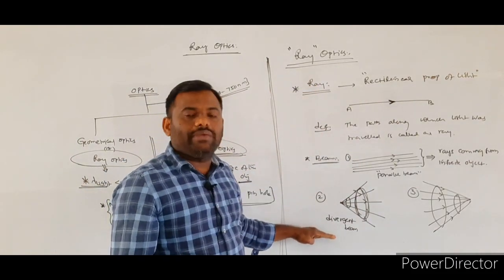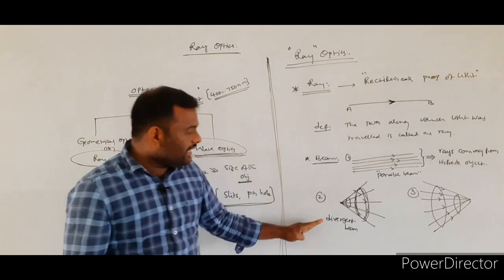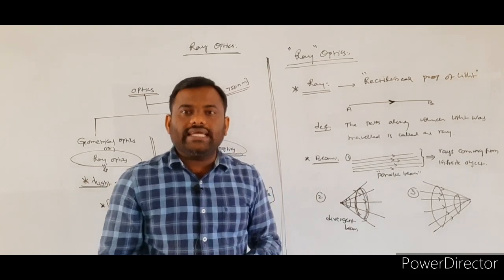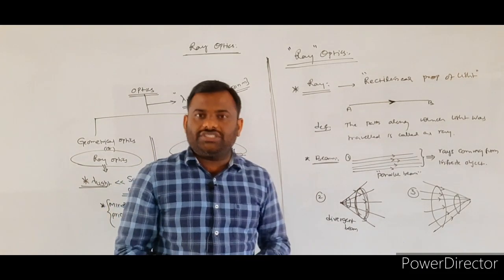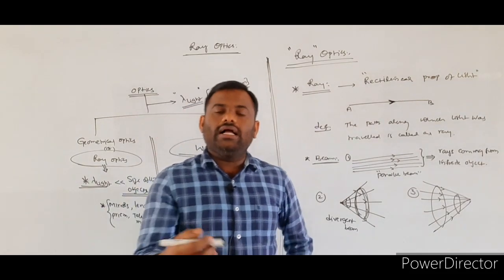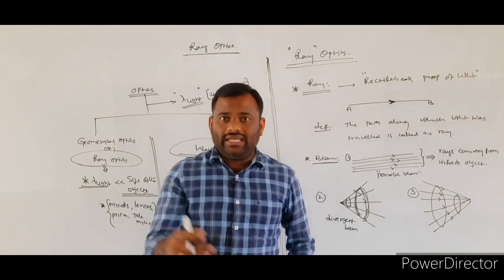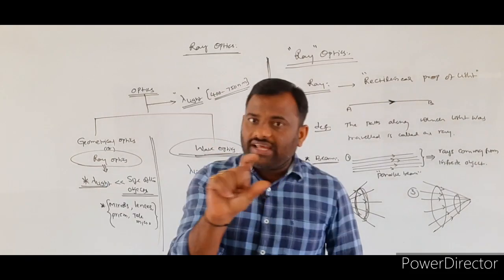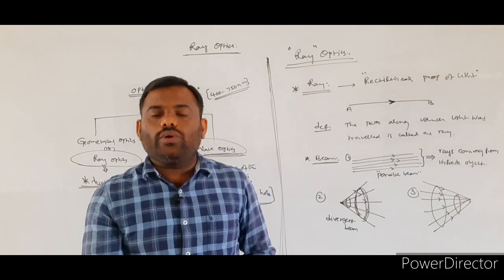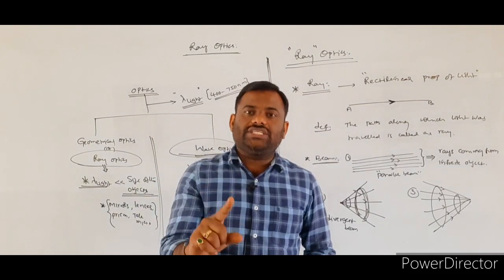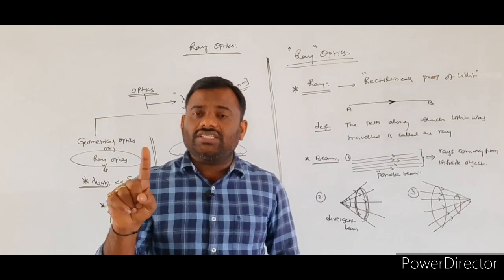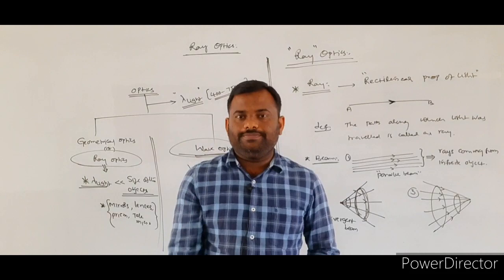What are the different types of beam? Parallel beam of light, divergent beam as well as convergent beam. So this is the introduction part of ray optics. Now we are going to discuss reflection, refraction and the remaining parts. But the reflection of light part has been removed. So now we are going to start from the refraction of light.